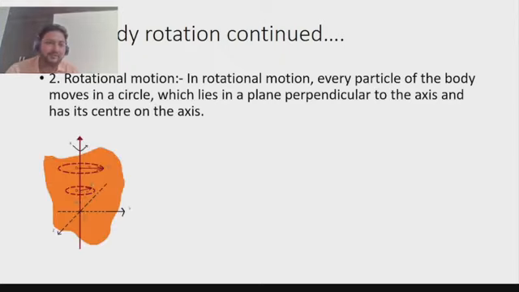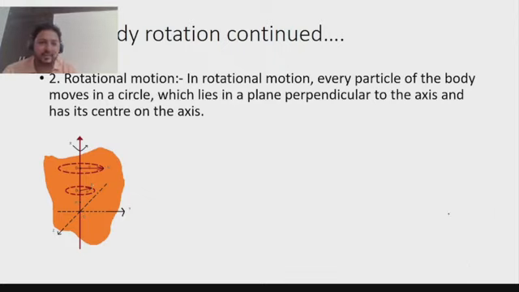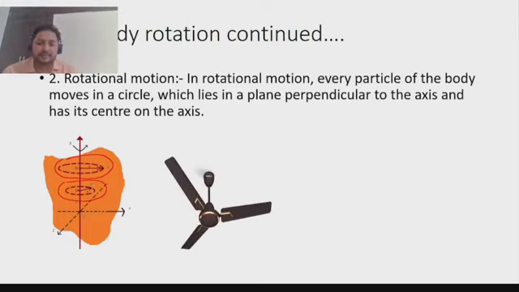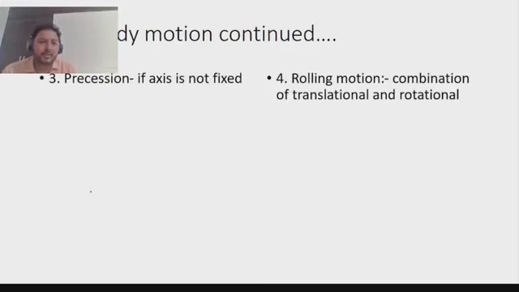Here we have different particles, they have different radii, but we can draw a bigger circle, and all the circles have their centers on the axis of rotation. Other examples are a ceiling fan and a potter's wheel. They are perfect examples of rotational motion.